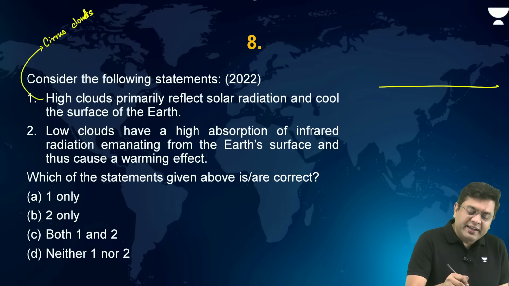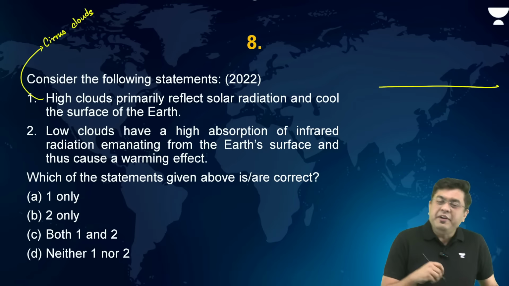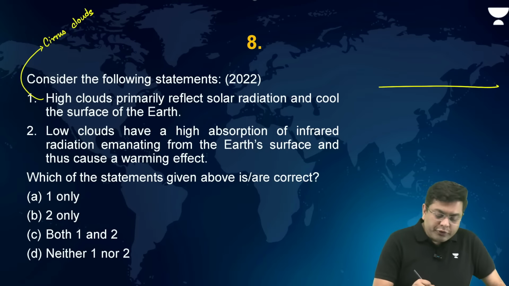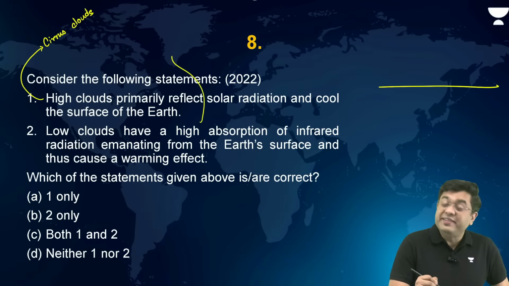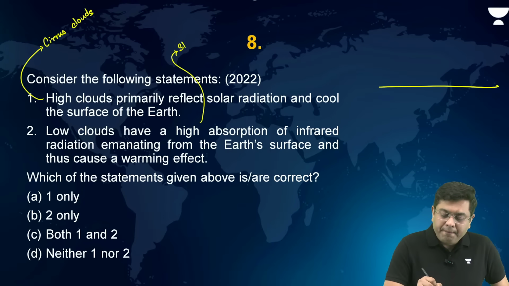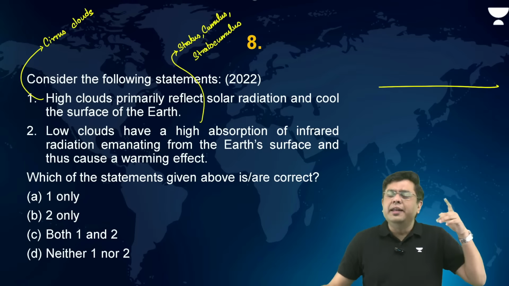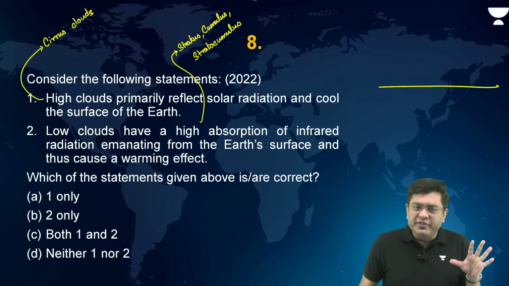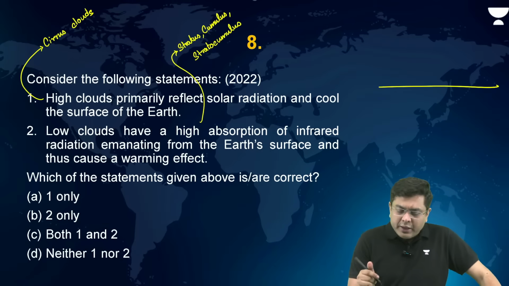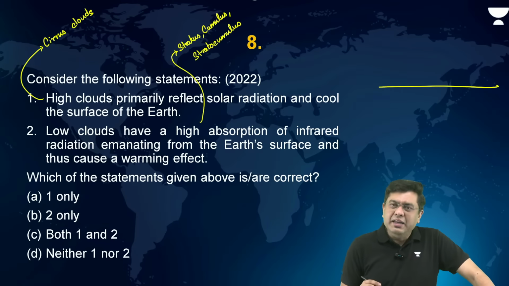Okay. Cirrus clouds are the high altitude clouds. But when we talk about low level clouds, which are those low level clouds? You basically have stratus, cumulus, as well as stratocumulus. These are the three low-level clouds. We are not considering the multi-layered clouds like nimbostratus in this particular case, right?